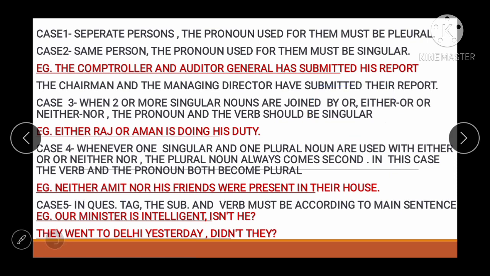See friends, our minister is intelligent. So our minister is one, right? We said minister, not ministers. So, our minister is intelligent, isn't he? It's a singular one, right? Next is, they went to Delhi yesterday, didn't they? So in didn't they, we use they, because here we also use they. So it's a simple one.